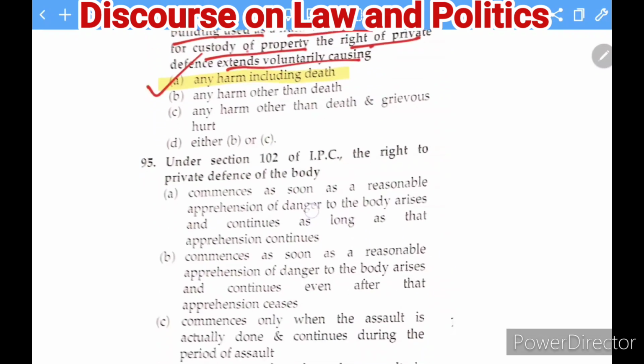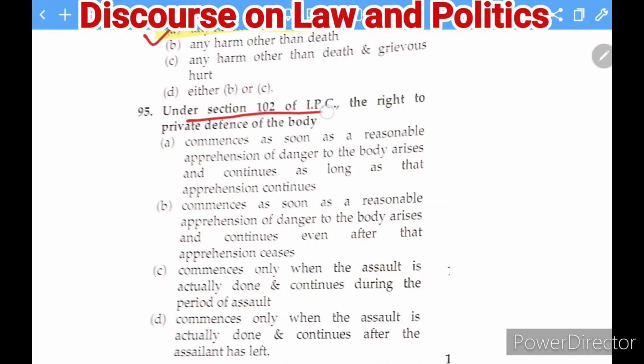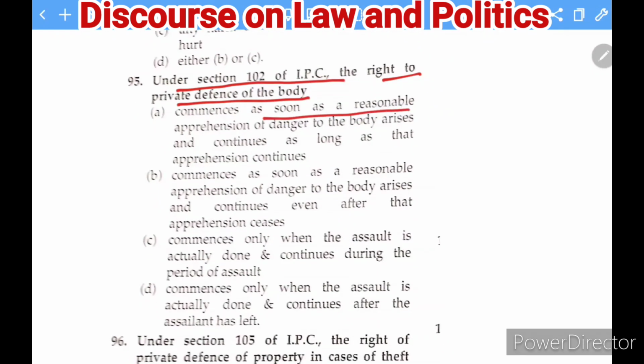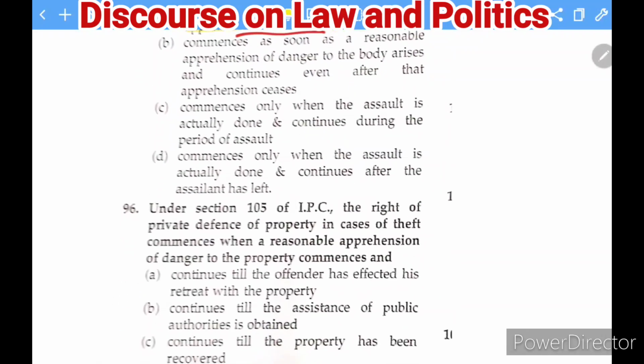Next question, which you all can see here: under Section 102 of the IPC, the right to private defense of the body commences as soon as the reasonable apprehension of danger to the body arises and continues as long as the apprehension continues. Yes, this is the right answer. You have the right to private defense of the body once you have a reasonable apprehension of danger to the body, and it continues so long as you have that reasonable apprehension.